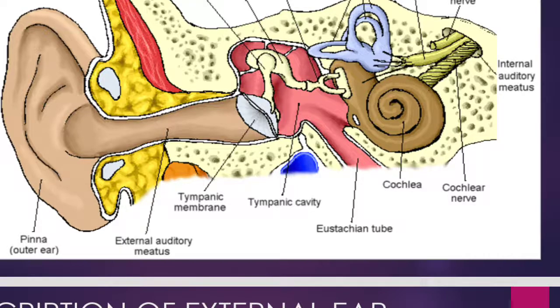The first 2 tubes are separated by the vestibular membrane. The second and third are separated by the basilar membrane. Okay? Now, cochlear nerve fibers form the cochlear nerve. You can observe the cochlear nerve again.